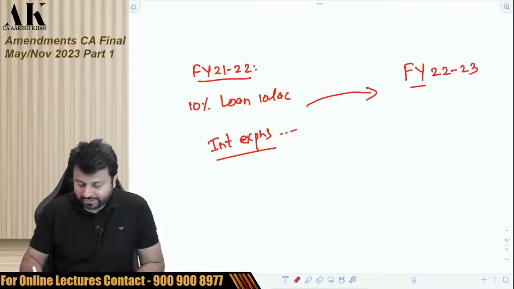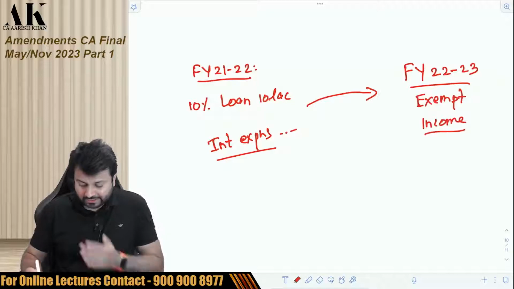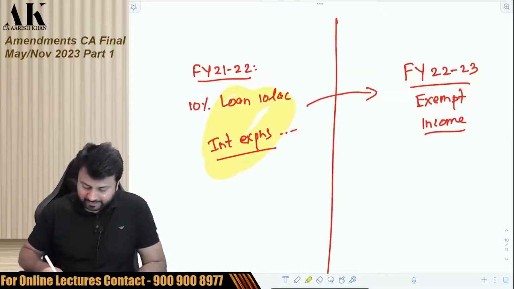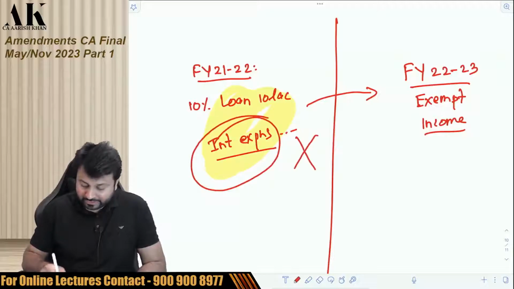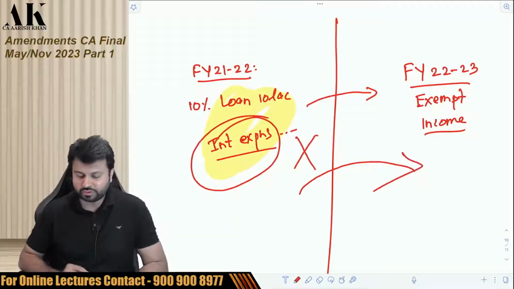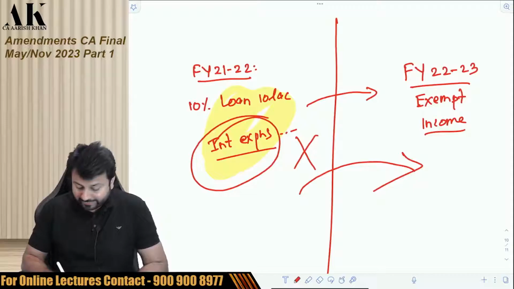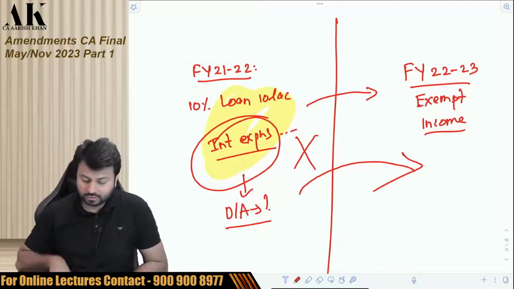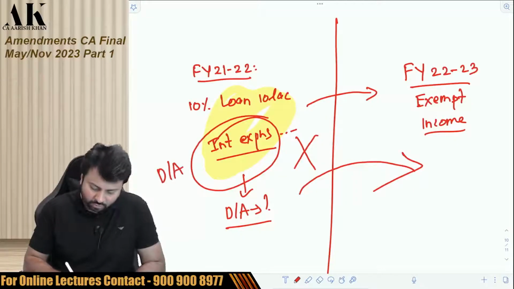In 22-23, I am earning an exempt income. Okay. So the question is, in the current year, when I am incurring the expense, there is no exempt income. The exempt income is in the future year. So whether this interest expense will be disallowed or not, because in the current year there is no corresponding exempt income. So in 2014, CBDT came up with a circular and said that yes, it is disallowed.